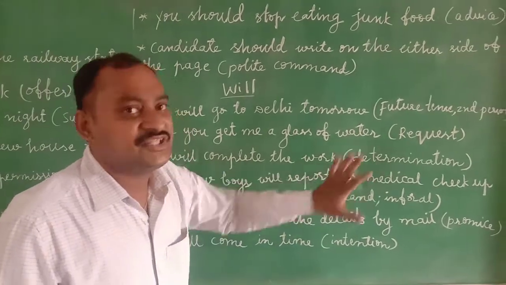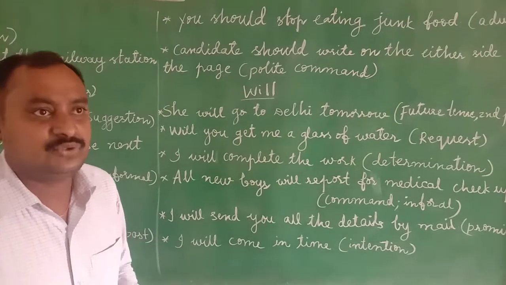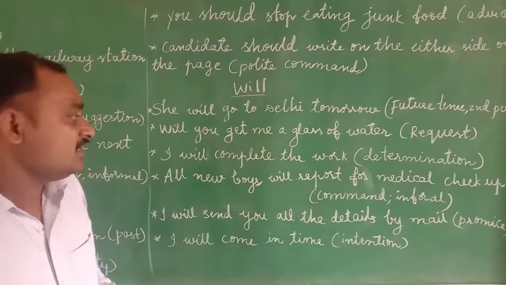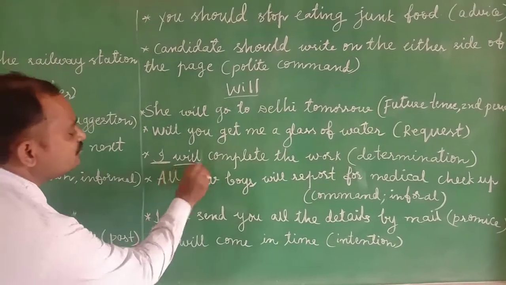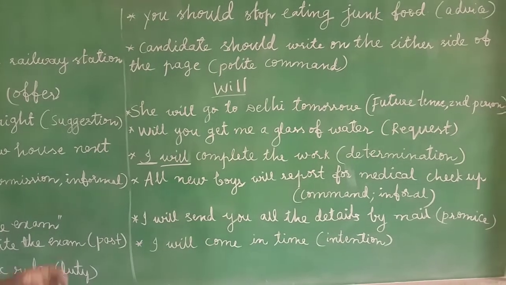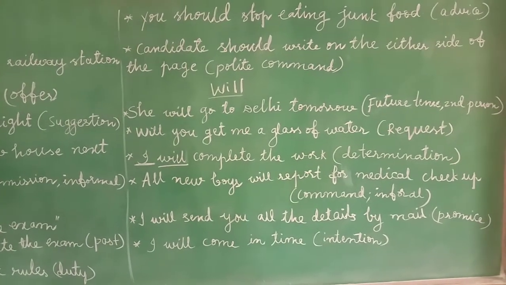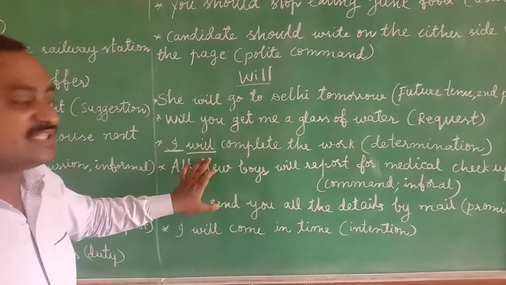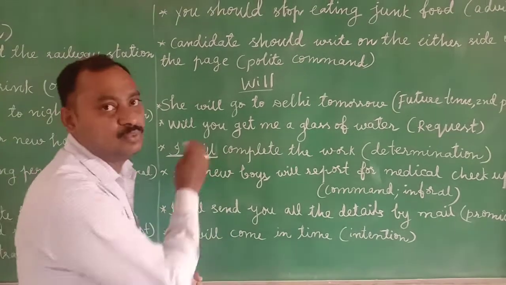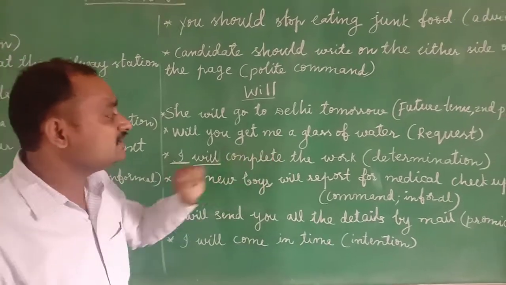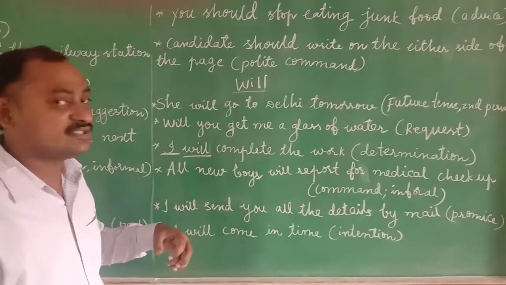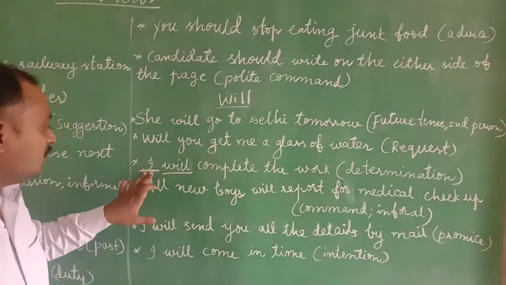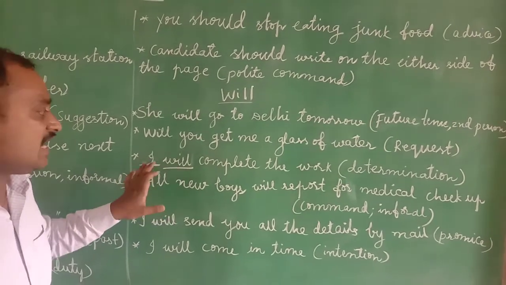Next, determination. If you are determined to express something, if you want to show the determination in your action, even to the first person also we can use the will. We can break the grammatical rules. Here the first person we have to use the shall be form that I told you, but will we can use even for the first person also if you want to show the determination in your work. Here you can observe, I will complete the work. In this one, the person is expressing the person's determination in completing the work. That's why, instead of the shall, though it is the first person, we will use the will. I will complete the work.